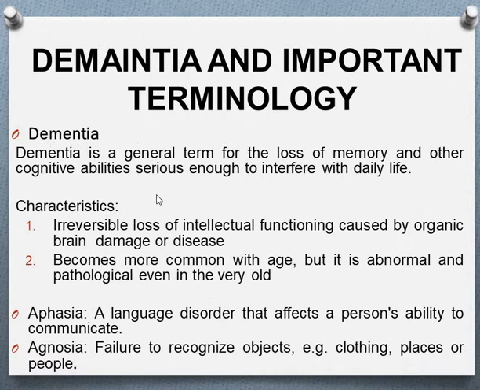First one is dementia. Dementia is the general term for the loss of memory and other cognitive ability serious enough to interfere with daily life. And what are the characteristics? It is an irreversible loss of intellectual functioning caused by organic brain damage or disease, and it becomes more common with age. But it is an abnormal and pathological event in the very old.